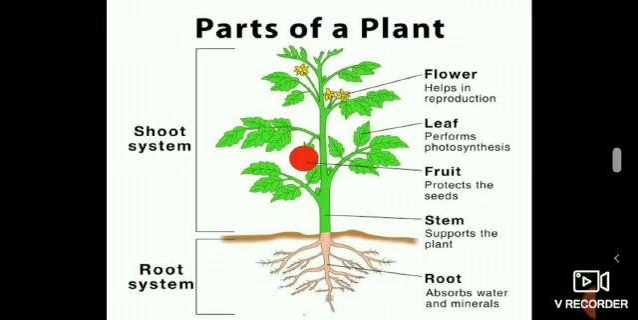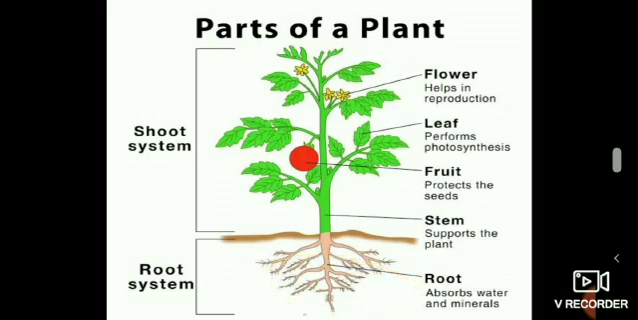The green part that grows above the ground is called shoot system. It consists of stem, leaves, buds, flowers, and fruits. What is root system? The underground part of the plant that remains in the soil is called root system.